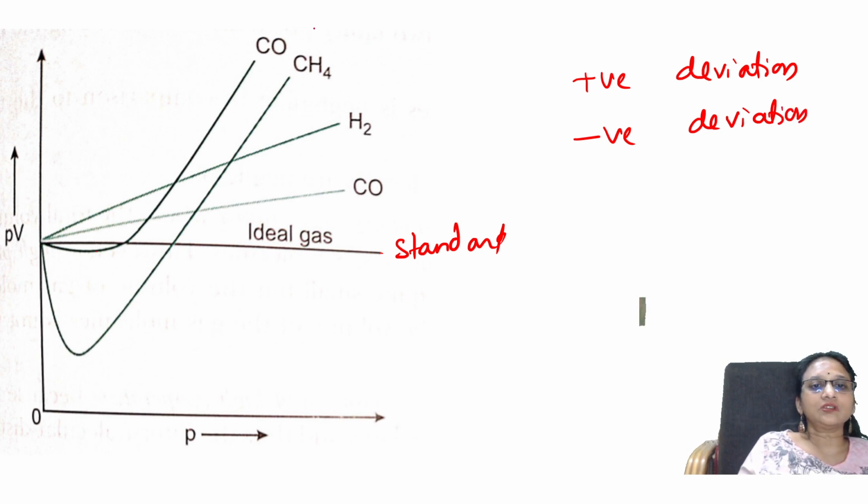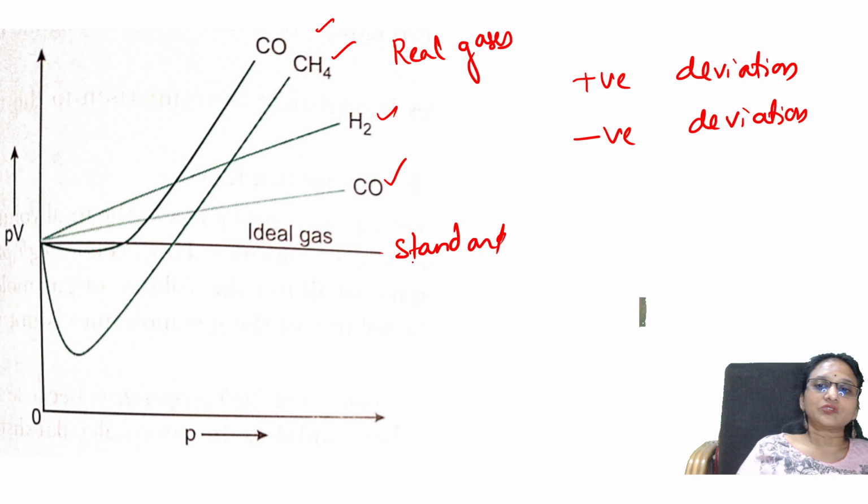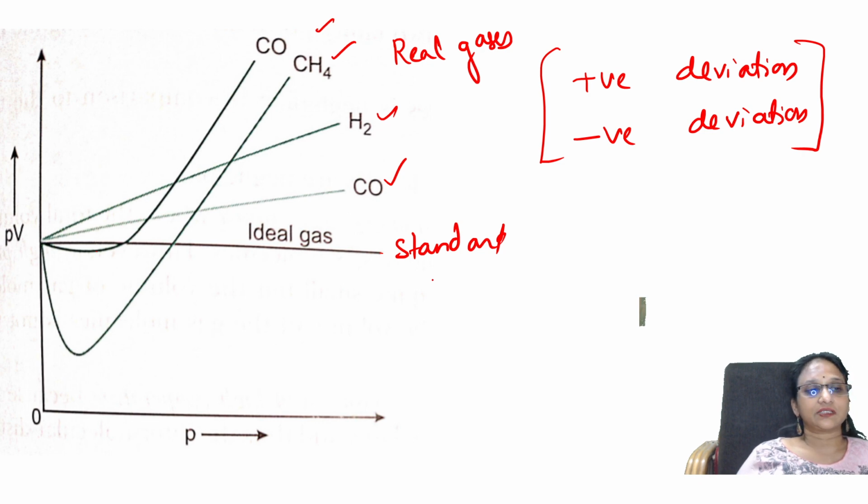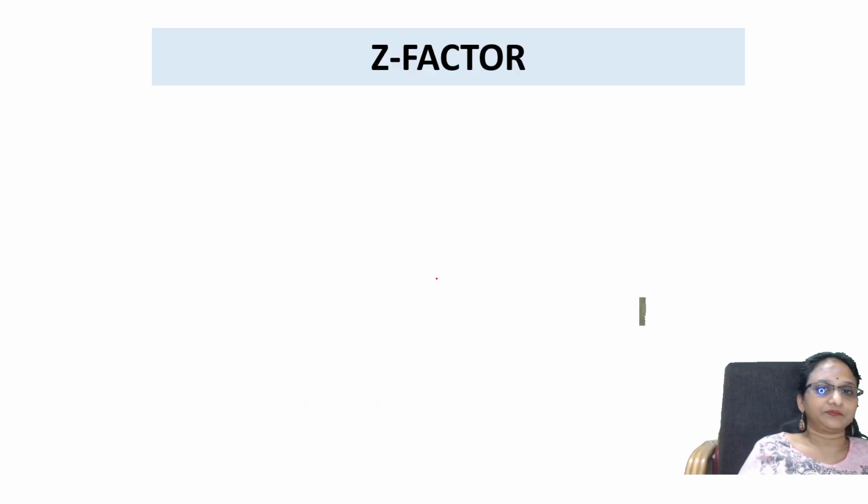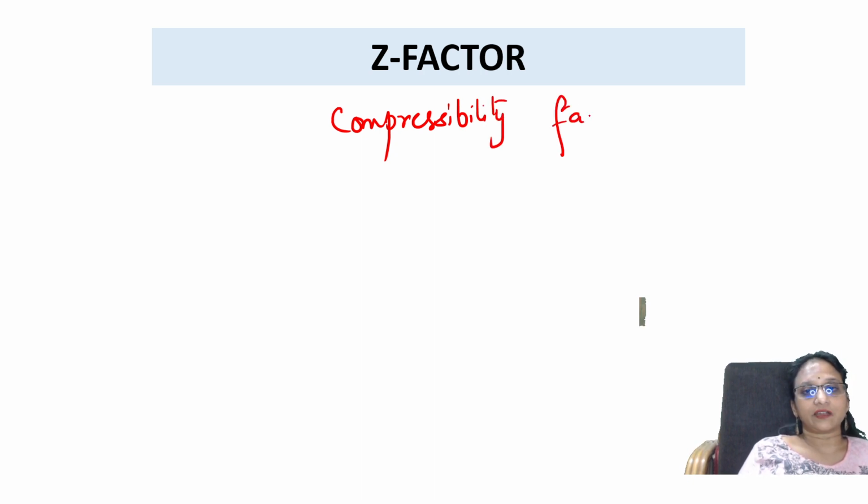These are all the real gases, and this is the ideal gas. So the real gases are showing two types of deviations. One is positive, one is negative. How do you understand this? I understand this with a concept called Z factor. What is this? Z factor is nothing but compressibility factor.